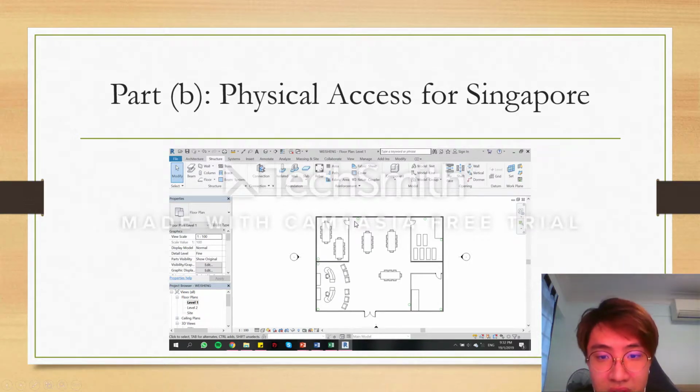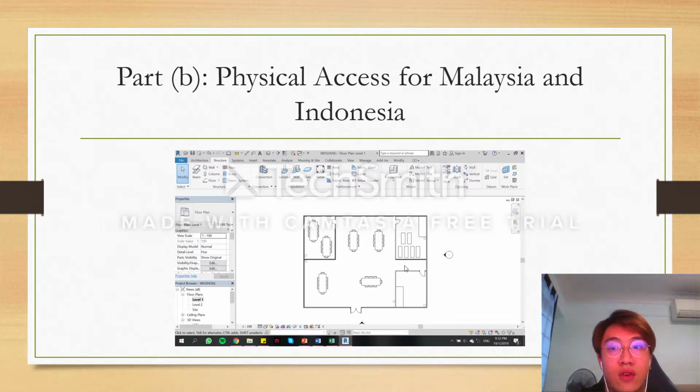And all the green circles, as you can see in the image below, are the CCTV. The CCTV are located in places where they can record any angle, where some blind spots the other CCTV cannot capture. The CCTV in other locations can capture those blind spots. And moving on to the physical access for Malaysia and Indonesia. It's almost similar to the Singapore one: finance and account room, IT room, facility security room, and the other departments also go with the more open concept. Lastly, the rooms also use the iris scanner, which is more secure.